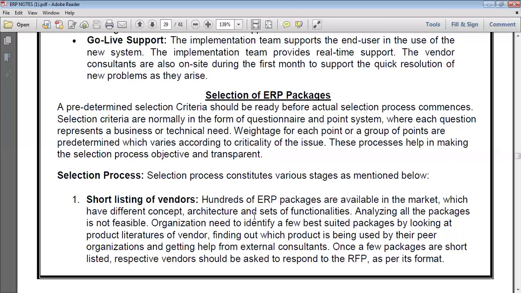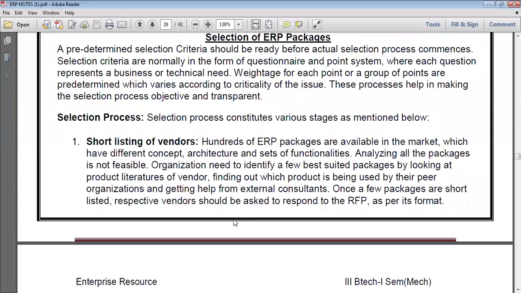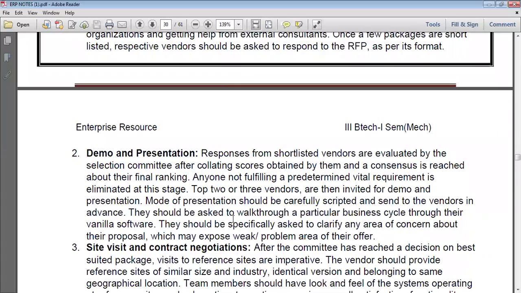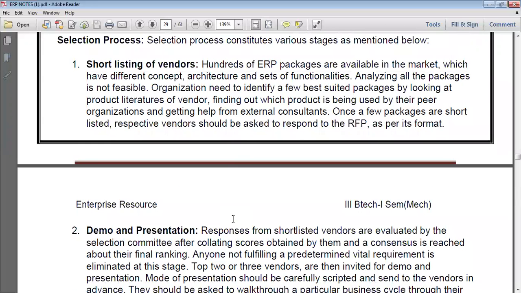Once a few packages are shortlisted, the respective vendors should be asked to respond to the RFP as per its format. This is the shortlisting of vendors. The next one is demo and presentation. Demo and presentation is a must know. How do we select the project? The first step is shortlisting of vendors: identify the objectives, the conclusions, the concept, the architecture, and the suitable packages. That is what shortlisting of vendors is.